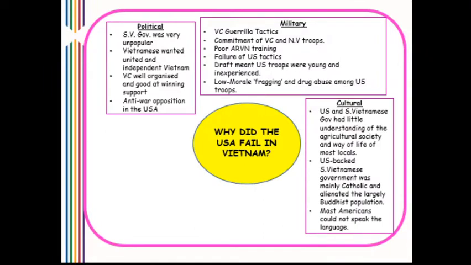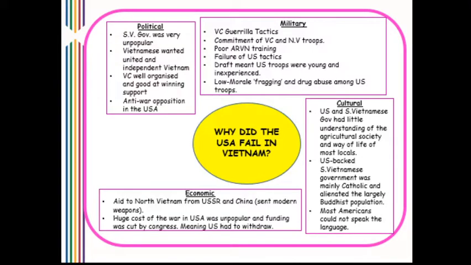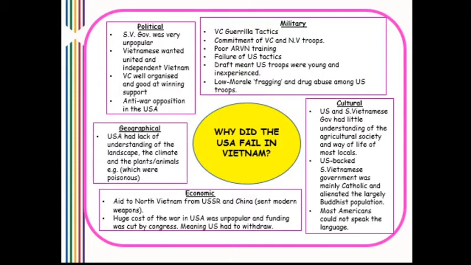Cultural reasons: the US and the South Vietnamese government had little understanding of the agricultural society and way of life of most locals. The US-backed South Vietnamese government was mainly Catholic and alienated the largely Buddhist population, and most Americans could not speak the language. There were also economic problems. Aid to North Vietnam from the USSR and China sent modern weapons, and the huge cost of the war in the USA was unpopular and funding was cut by Congress, meaning that the US had to eventually withdraw.